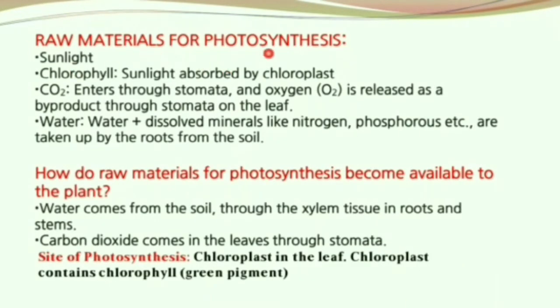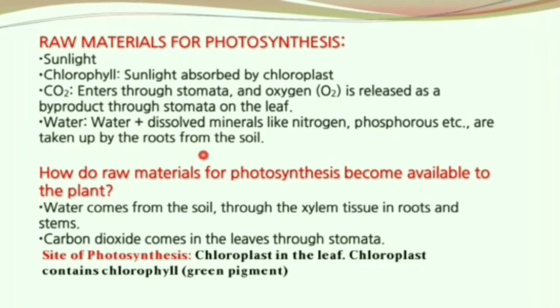Raw materials for photosynthesis: sunlight, chlorophyll. Sunlight is absorbed by the chloroplast. Carbon dioxide enters through the stomata, and oxygen is released as a byproduct through the stomata on the leaf. Water and dissolved minerals like nitrogen, phosphorus, etc. are taken up by the roots from the soil. How do raw materials for photosynthesis become available to the plant?